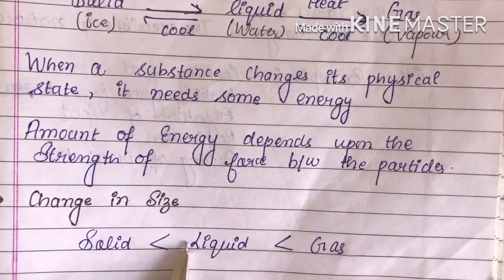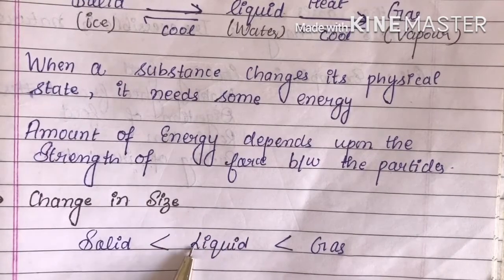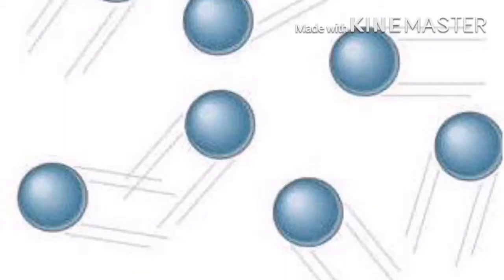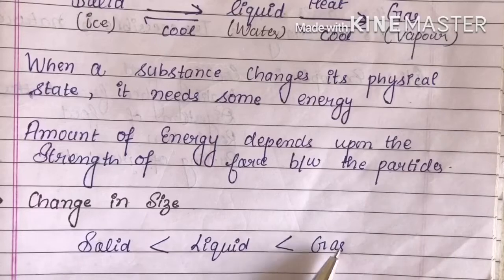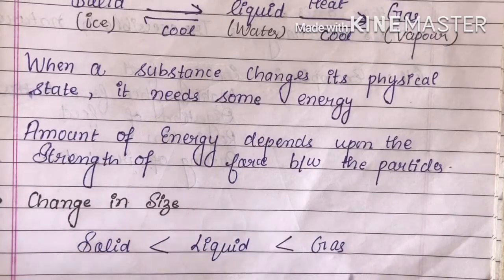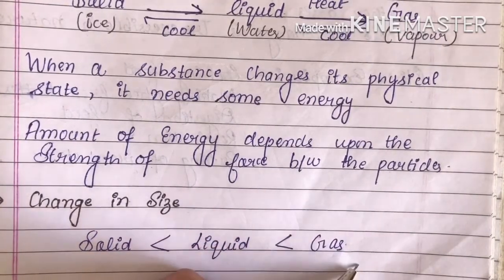If they move further, then the change in size occurs. They move apart from each other and there is a change in size. And in the case of gases, the molecules are not bound by any kind of force. When heat is applied, that heat increases the kinetic energy of the molecules and these molecules move away from each other very fast.